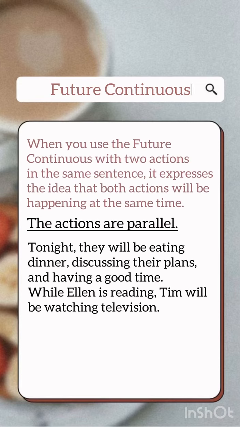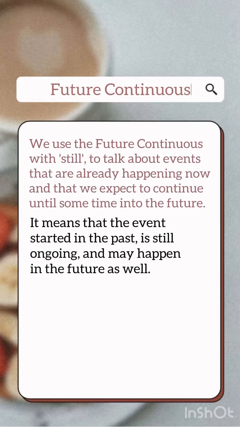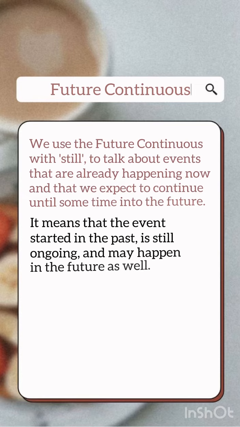When you use the future continuous with two actions in the same sentence, it expresses the idea that both actions will be happening at the same time. We use the future continuous tense with still to talk about events that are already happening now and that we expect to continue until sometime into the future.